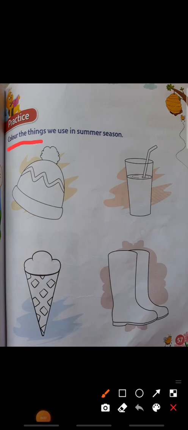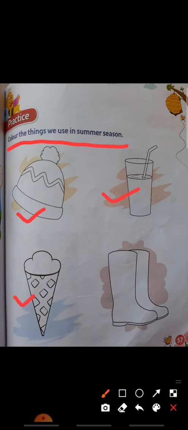Color the things we use in summer season. So here four pictures are there, children. In these four pictures, which pictures will we use in the summer season? So which things? Cap, juice and ice cream and shoes. So these four things, which are the things we will use in the summer season?